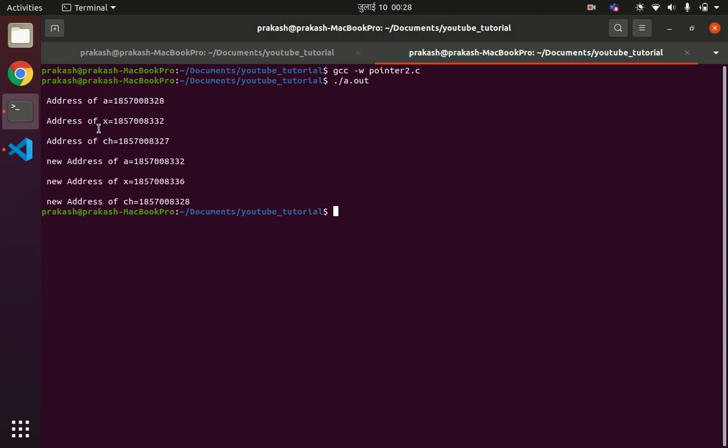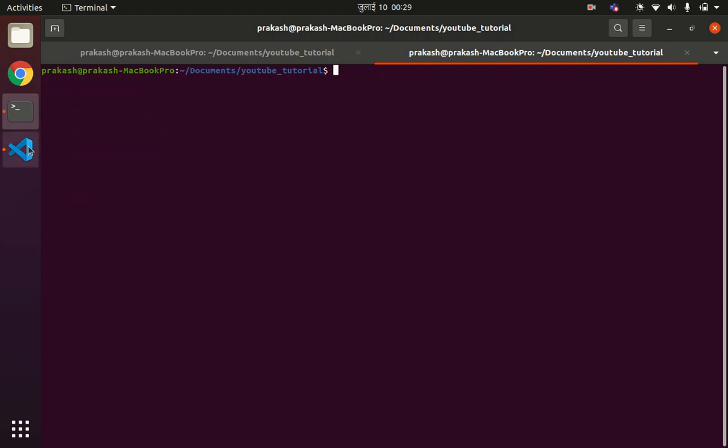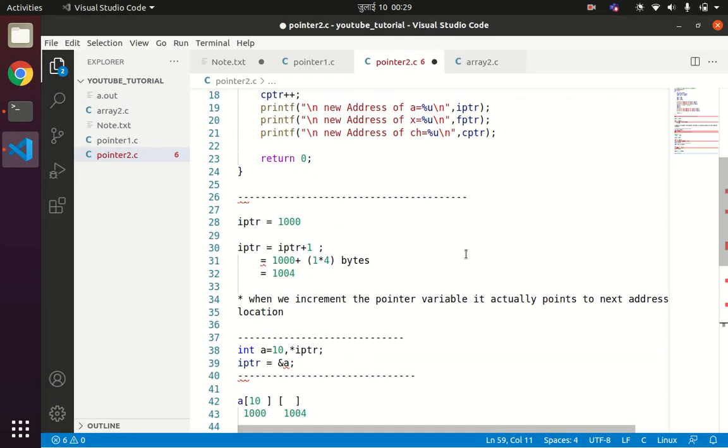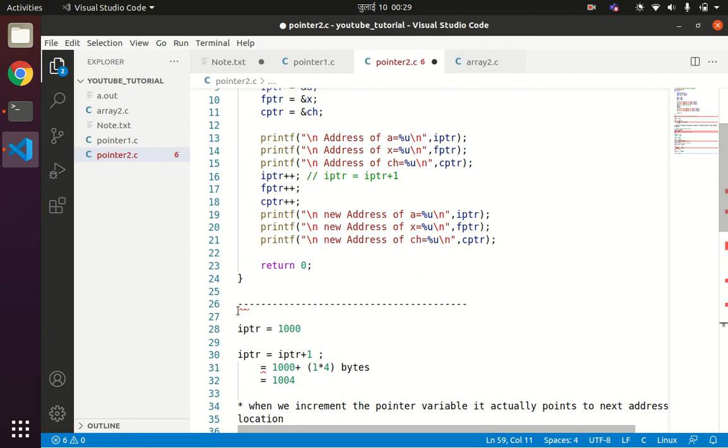Similarly, the floating point pointer has been incremented to address location 36, and the pointer variable of ch is now pointing to address location 28 instead of 27. In this way our pointer arithmetic works. Now this concept will be made clearer by another example.